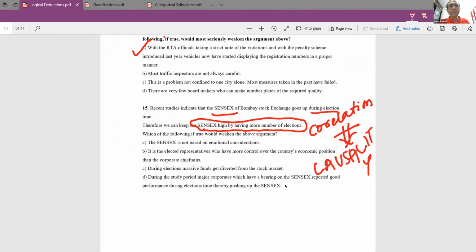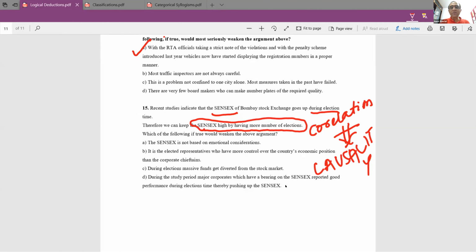Here, what are the two events? One event is that elections are happening. The other event is that the Sensex is going up. Just because these two things are happening together, it doesn't mean that the elections cause the Sensex to go up.